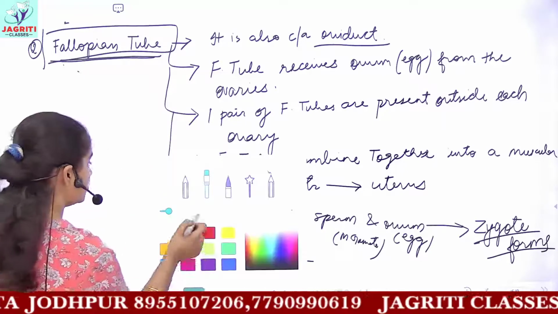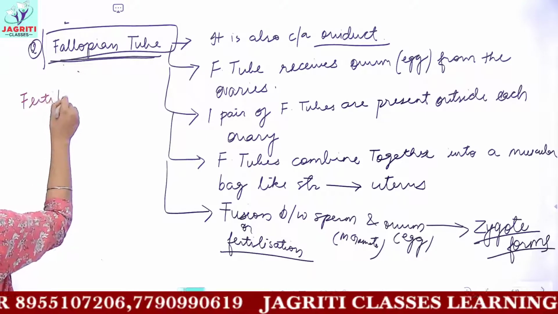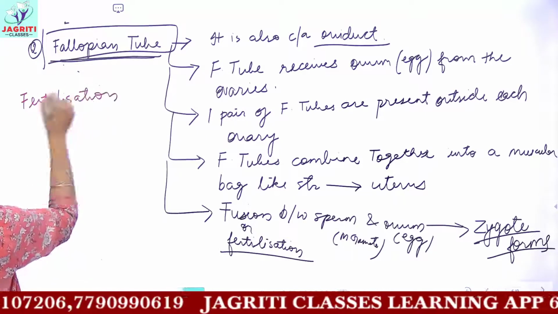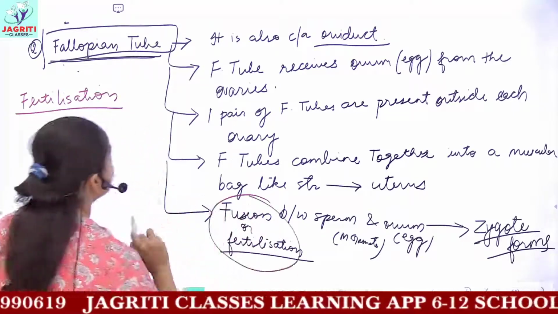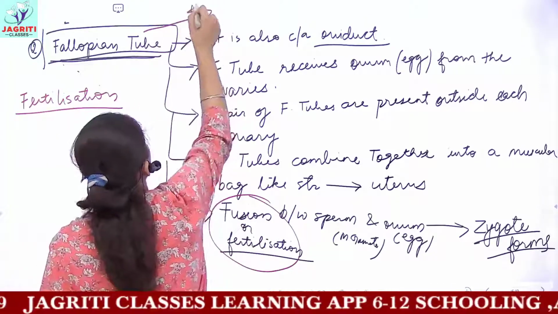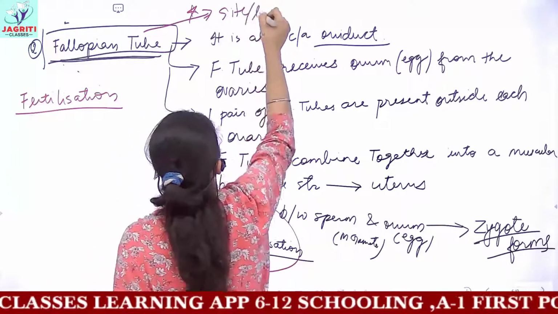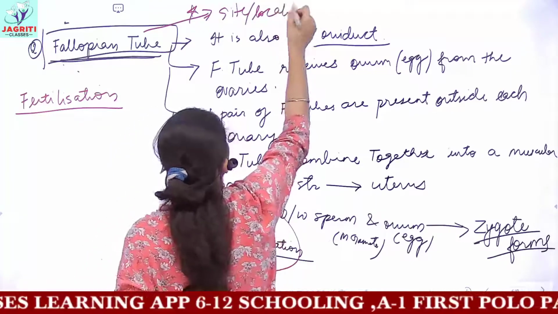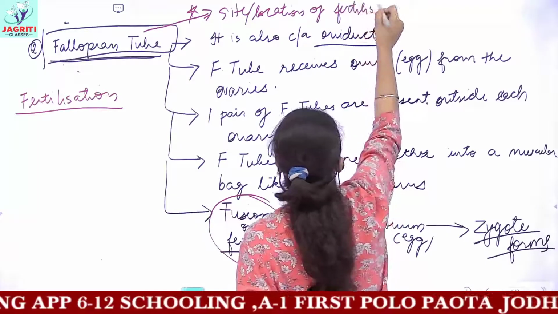And then you can also be asked to define the process of fertilization. Remember, the fallopian tube is the site of fertilization. The most important point, I am rewriting it: the fallopian tube is the site, or the location, of fertilization in humans.